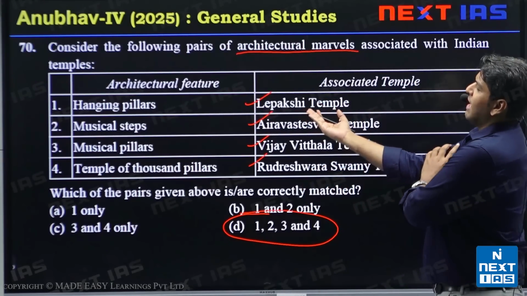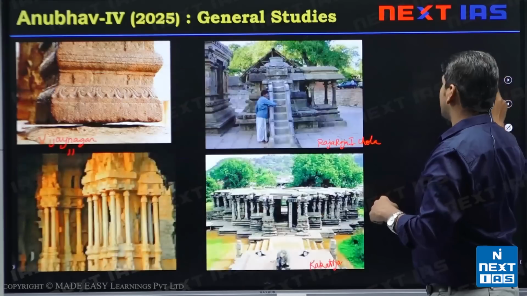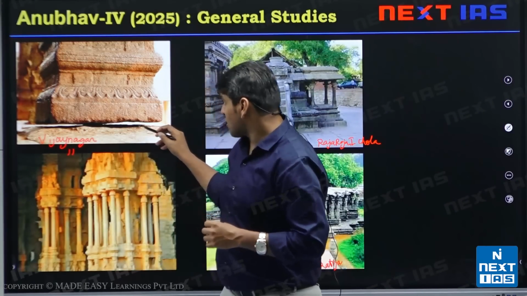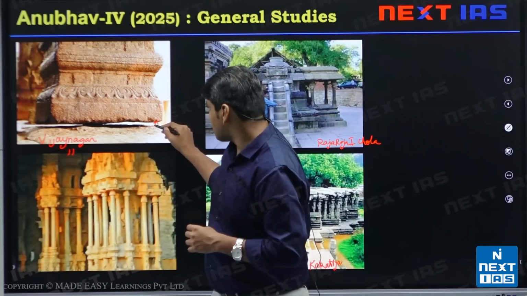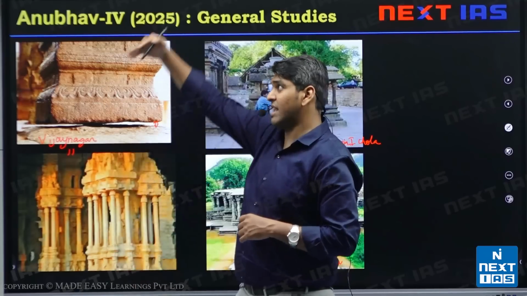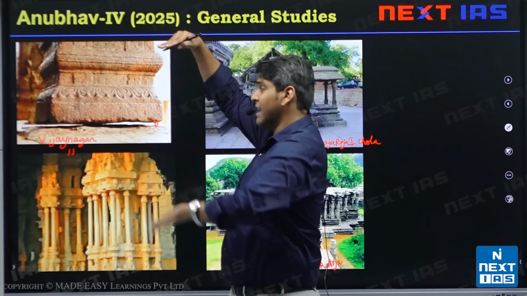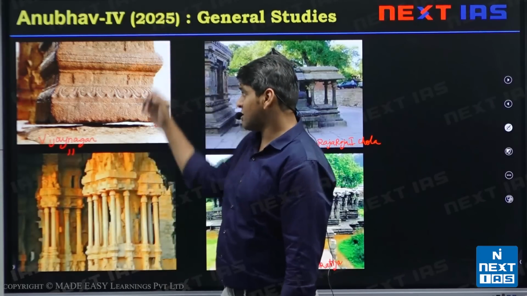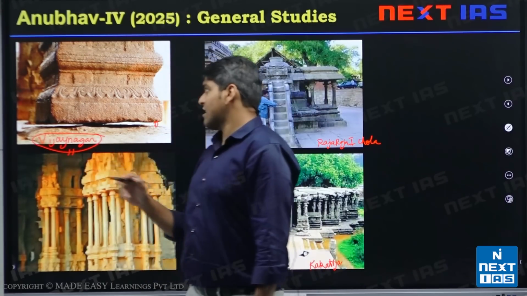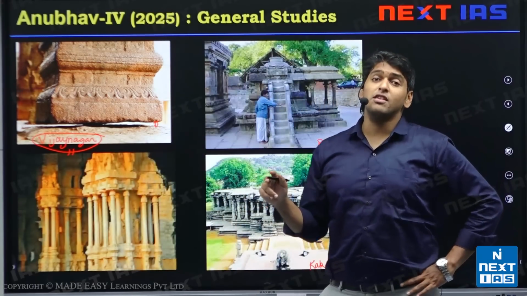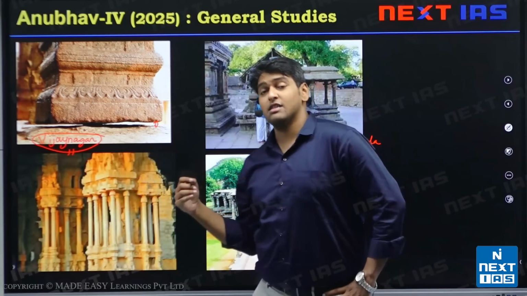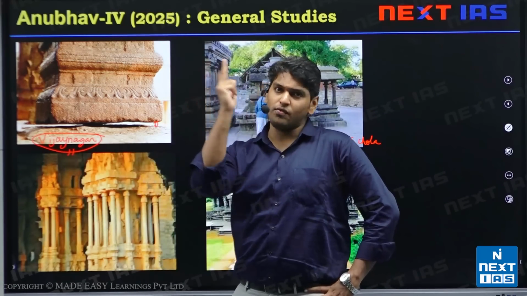The first is hanging pillars, Lepakshi temple. This statement is correct. Hanging pillar in a way is that you can pass a cloth from the base of this pillar. It is seen as a pillar, but it is not connected to the ground. It's like a hanging cantilever, like hanging from the roof. That's why it is called a hanging pillar. It was patronized by the Vijayanagar Empire. This temple is called Veerbhadra temple. It was built as a tribute to Jatayu from the story of Ramayana.